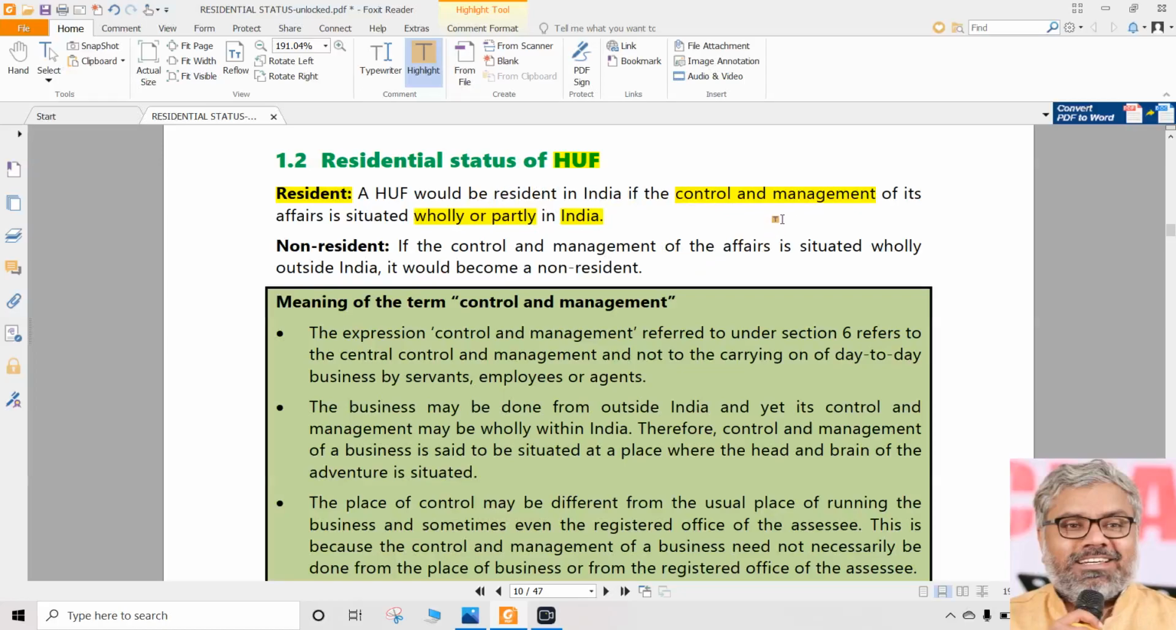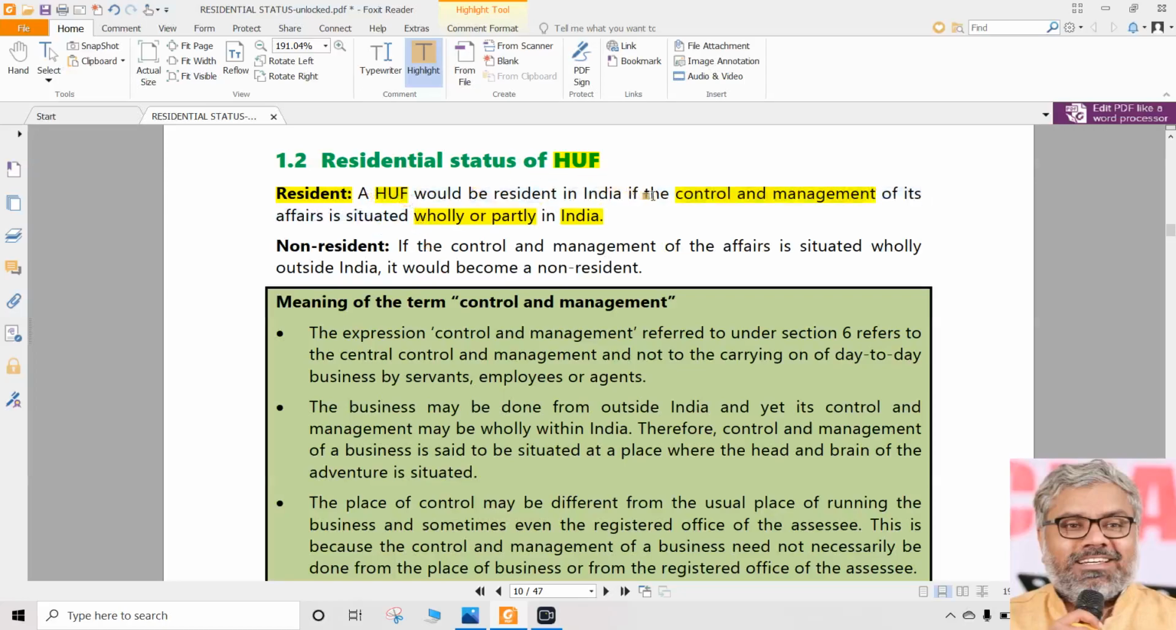So we can say HUF is a resident in India if the control and management, these are the words you have to use. All stories, if at all you write, will not give you any marks. If a theory question or a case-based question comes on this, exact words have to be used in the examination. Control and management is the word, not anything else according to our convenience. So control and management of what? Of the affairs of the HUF, and we are talking about HUF here.